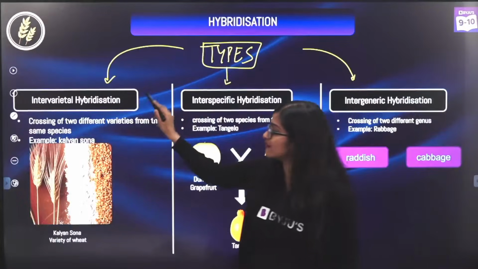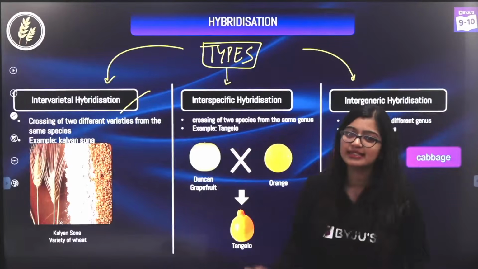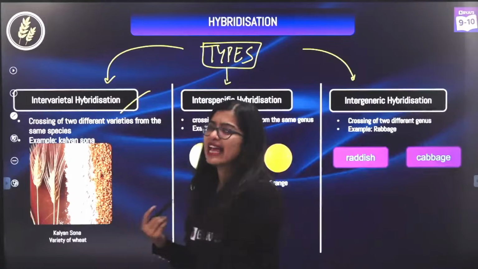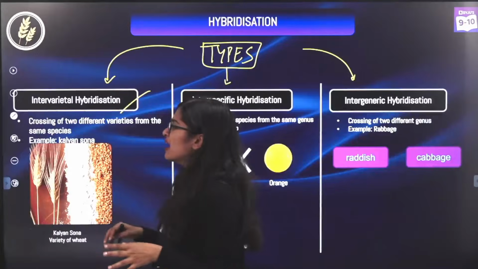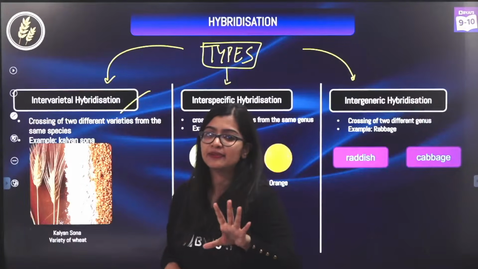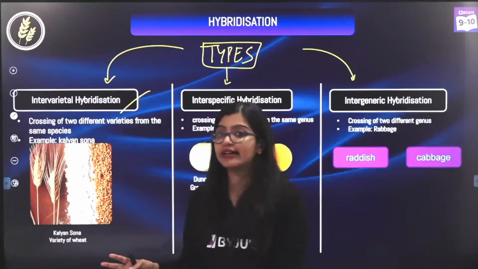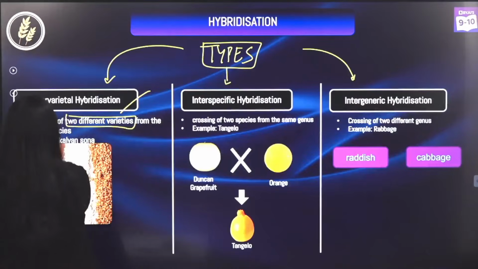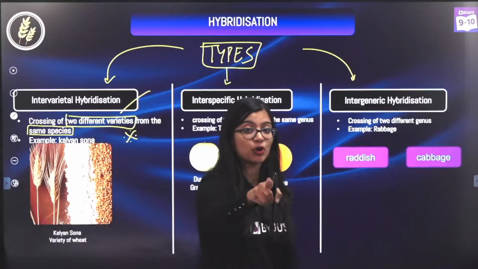So you have intervarietal. So what is intervarietal? You look at it very literally, okay? I'm going to make it very simple for you. I'm not going into the technicalities of it. If you want the technicalities of it, you can watch Improving Crop Yield, the session that I've done as a standalone. But for this, you just need it very simple and easy. Inter means between 2. Varietal, it means 2 varieties, right? So crossing of 2 different varieties but of the same species. Look at the keywords I'm highlighting, highlight it in your textbook as well.